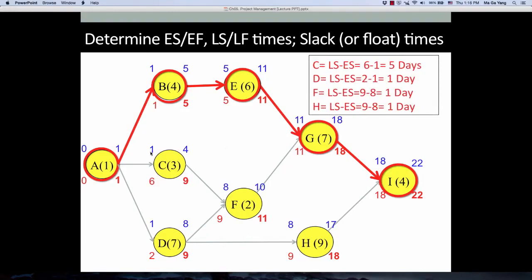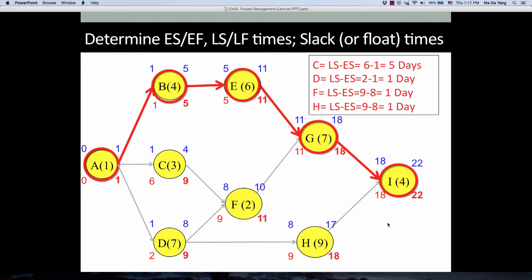C, 6 minus 1, D, 2 minus 1, and F, H, 9 minus 8. So we can delay activity C by 5 days without affecting the entire project time duration. We can delay 1 day for all these 3 activities without affecting the time duration of the project.